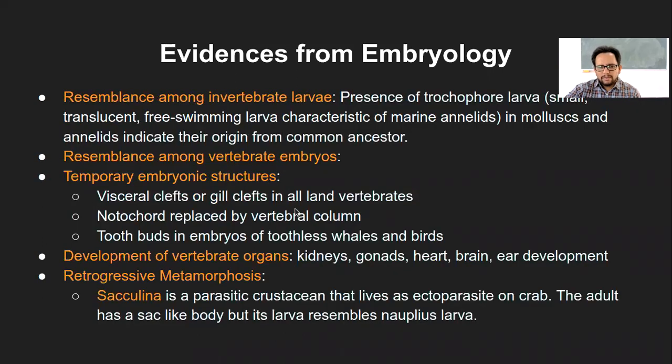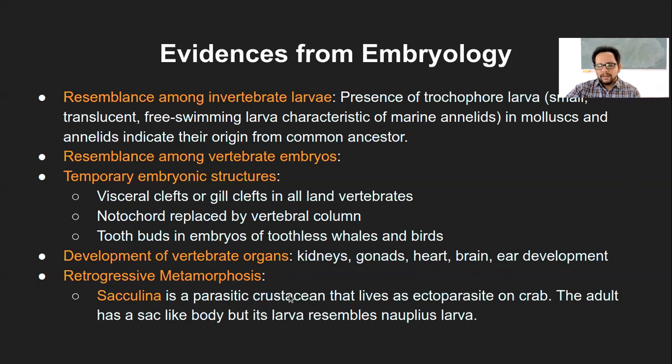Now, the small aspect of retrogressive metamorphosis. Retrogressive means kind of going backward, and metamorphosis is a drastic change in the organism, in the simplest terms. So there is Sacculina, which is a parasitic crustacean.